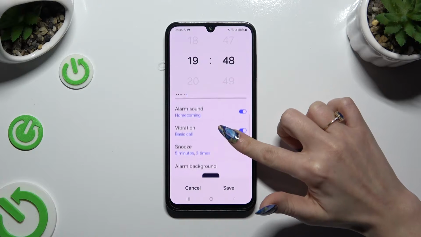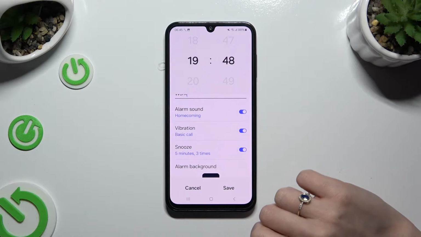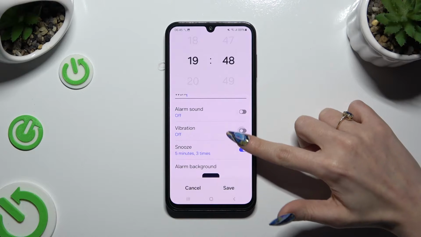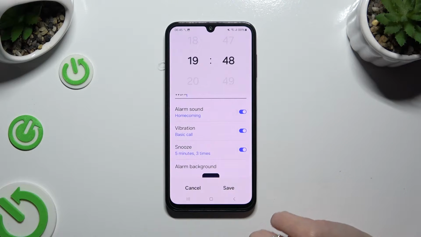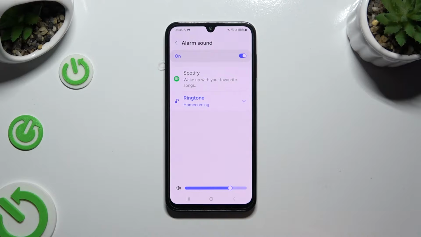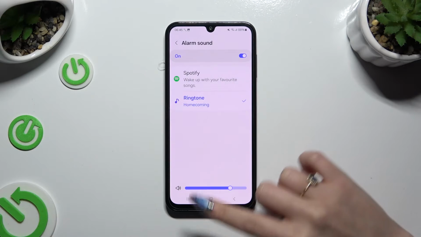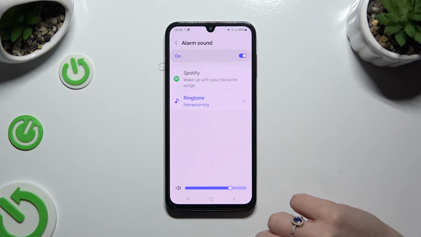Then scroll down and click on all of those switches next to all of those features to turn them off or on. If you decided to enable them, you can also adjust them by clicking on the chosen ones. Let's start with alarm sound. By operating this slider at the bottom, you can adjust volume of your alarm.